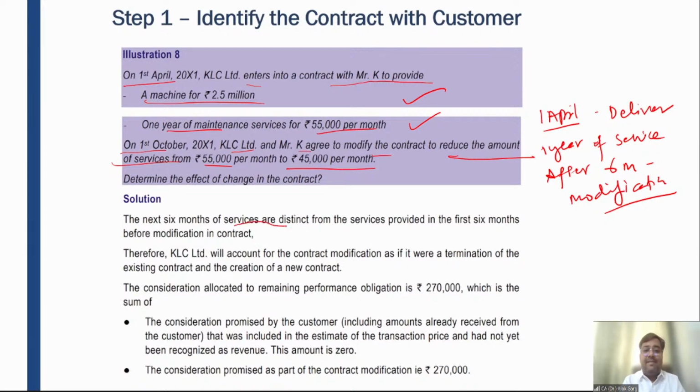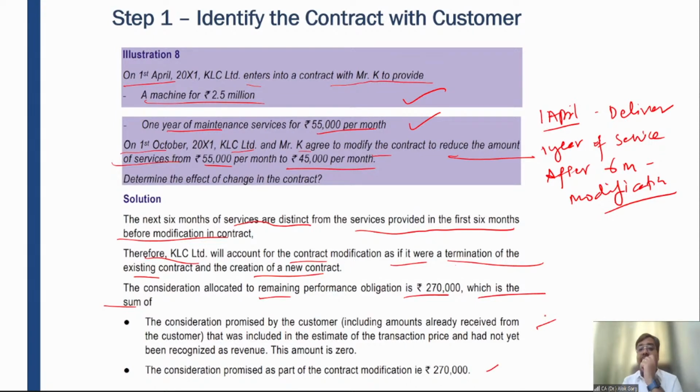The next 6 months of service are distinct, different from the utility perspective, from the use perspective, from the benefit perspective, from the services provided in the first 6 months before modification of the contract. Therefore, KLC will account for the contract modification as if it were a termination of the existing contract and the creation of a new contract. The consideration allocated to the remaining performance obligation is 2,70,000, which is the consideration as part of the contract modification.